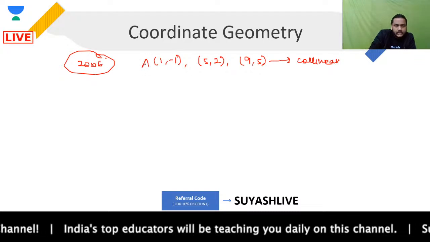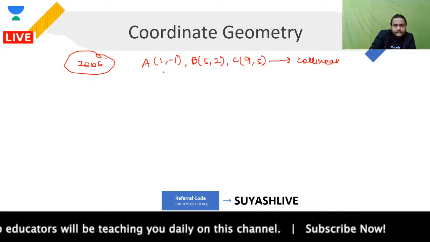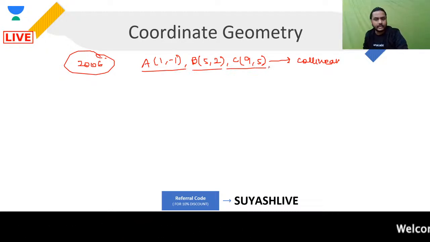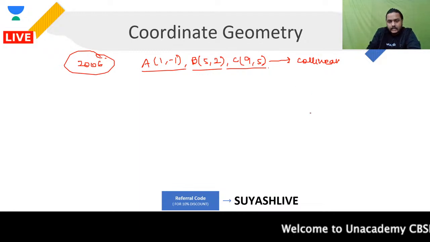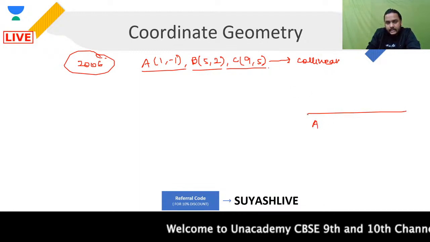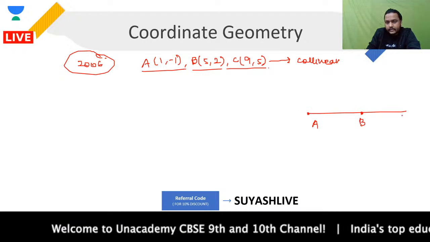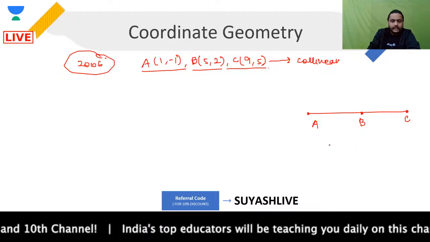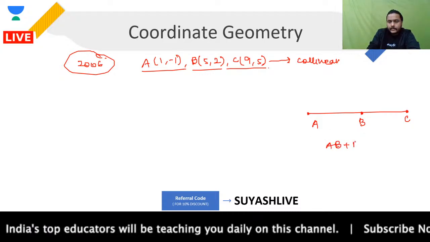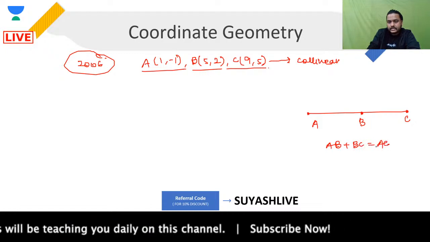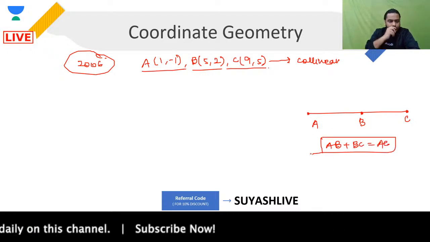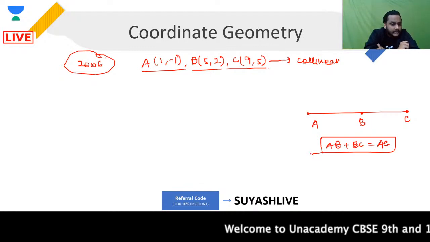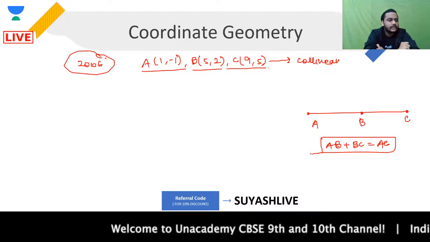Assuming that these points are represented by A, B and C. If I am saying कि ये 3 points collinear हैं, if this is A, then this will be B and this will be C. अगर collinear है तो ये situation होगा. And if these points are collinear, then for sure AB plus BC will be equal to AC. Are you clear? If these 3 points are collinear, then for sure AB plus BC will be equal to AC.